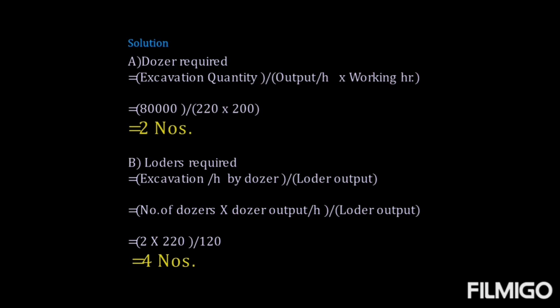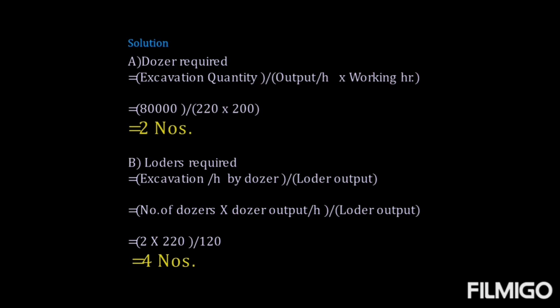The second part in this problem is loaders required. So excavation per hour by a dozer upon loader output is the formula. Now excavation per hour by a dozer, this particular part has been again bifurcated. To calculate it, we require the number of dozers and the output of a dozer per hour. Based on the first part, part A, we have calculated we require 2 dozers.